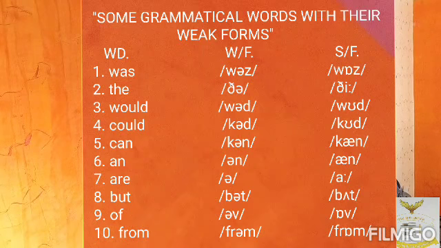We have but. The weak form is but, and the strong form is but. Then we have of. The weak form is of, and the strong form is of. Then lastly, we have from. The weak form is from, and the strong form is from.